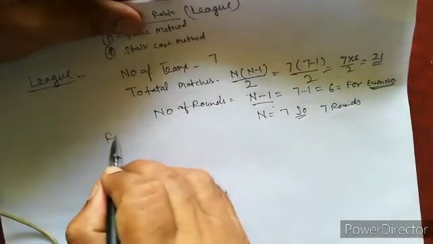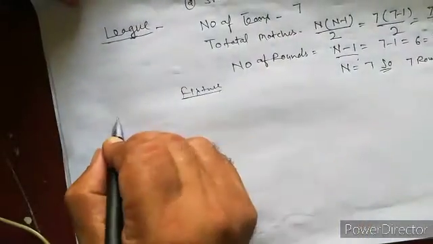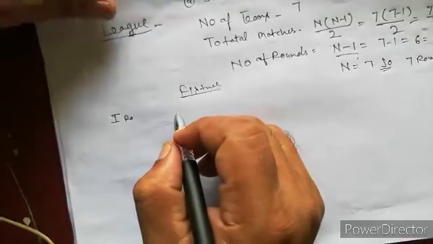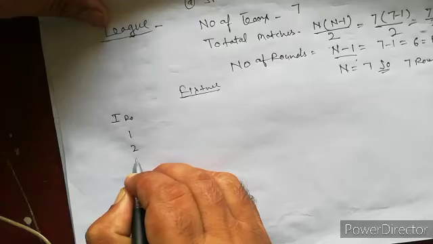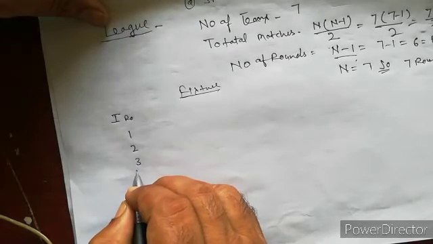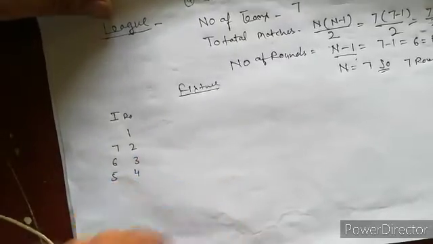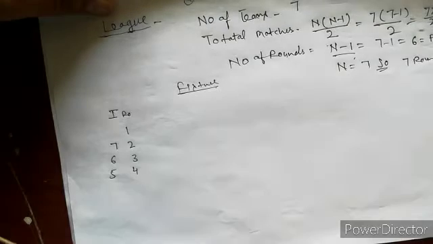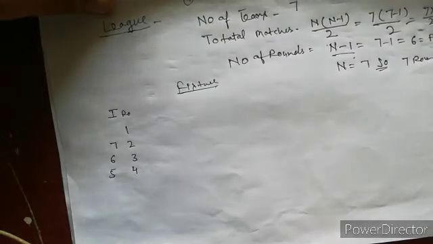Now the fixture. First round: 1, 2, 3, 4, 5, 6, 7. If the number of teams is even, we don't give byes, but in odd numbers we fix the byes.